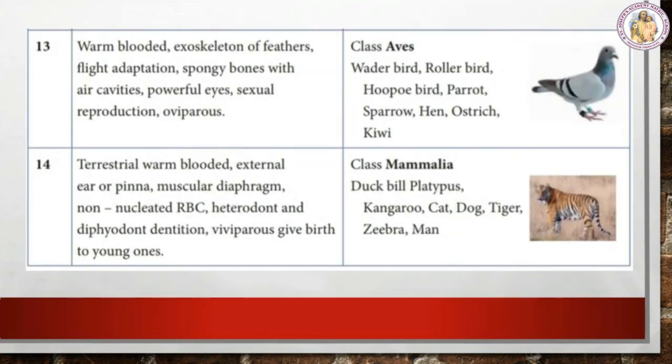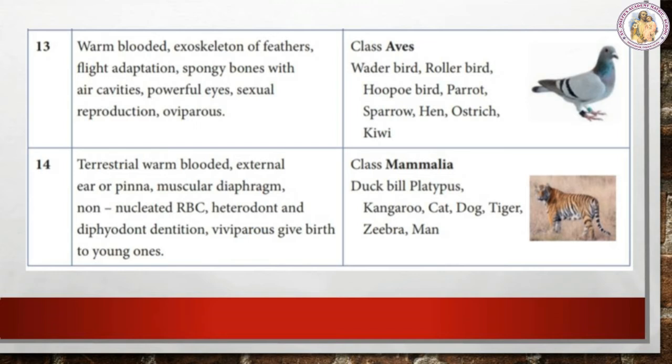The next class, Aves. Wader bird, roller bird, hoopoe bird, parrot, sparrow, hen, ostrich, and kiwi are the examples of the Aves. Next, they are warm-blooded, with an exoskeleton of feathers, flight adaptation, spongy bones with air cavities, powerful eyes, sexual reproduction, and they are oviparous.